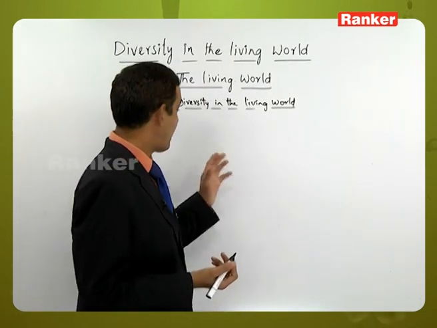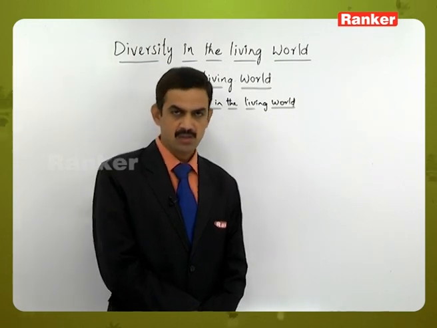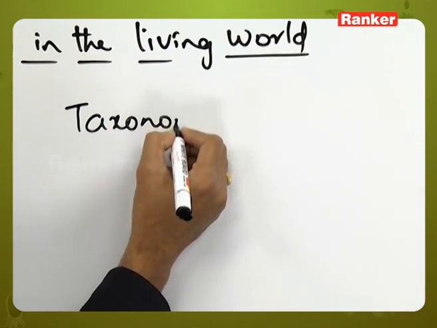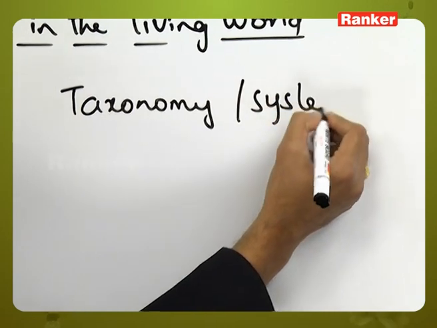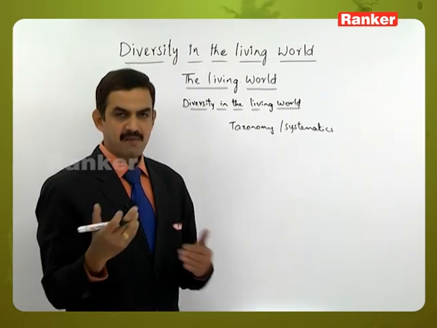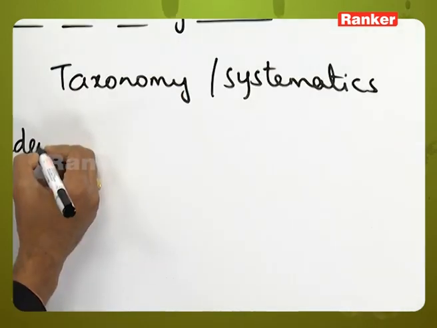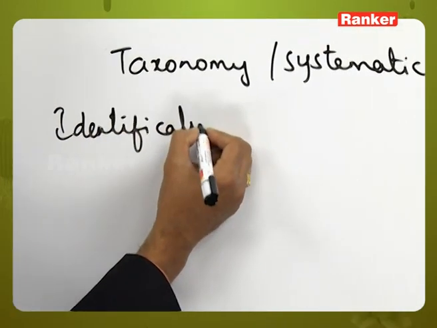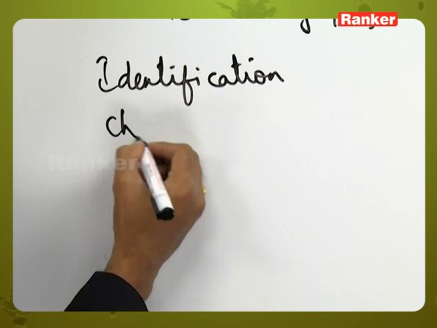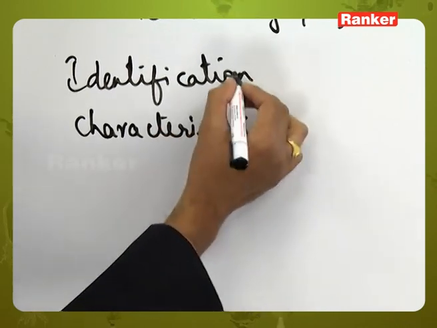In order to differentiate the characteristic features that we observe in the living organisms, here we talk about taxonomy or systematics. That is the classification of the group of organisms based on their differences. In this aspect, the first thing we do is the identification of the organism, and how it will be identified is based on the characteristic features. That is what we call characterization first, then based on the characters we will identify the plant.